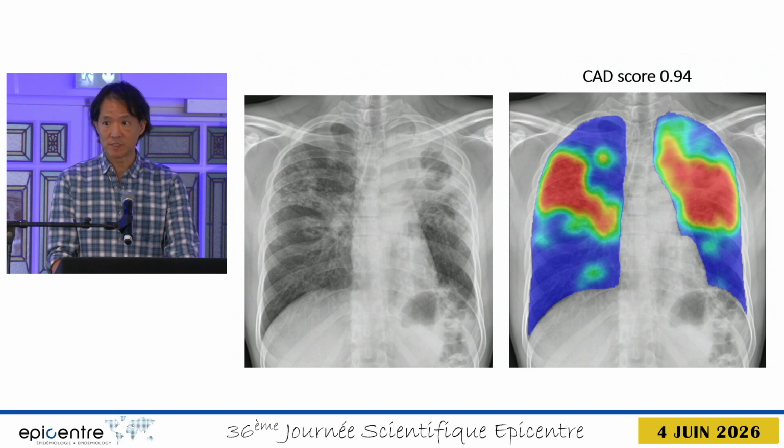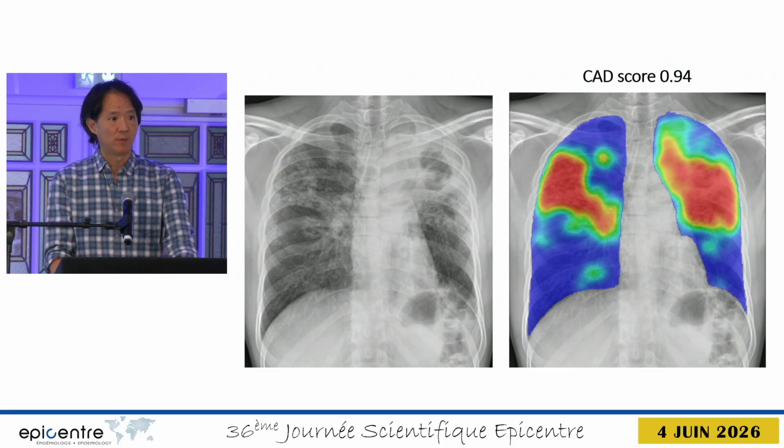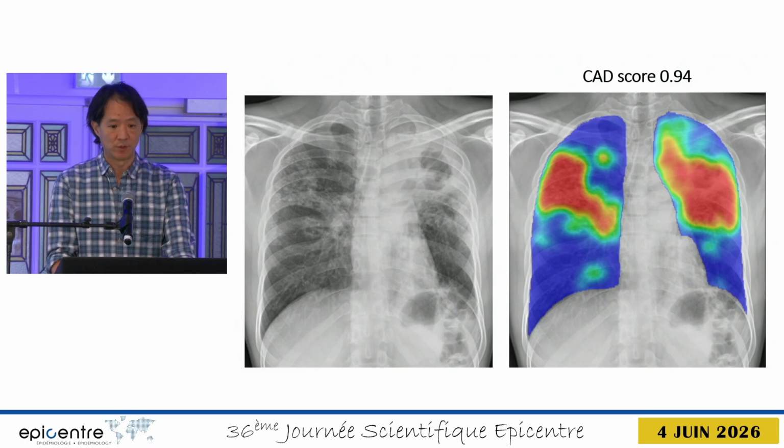To interpret this CAD score, it's necessary to select a threshold, for example, 0.5, above which patients will be referred for confirmatory testing. So in this case, with a very high CAD score, sputum was collected from the patient, they were referred for confirmatory testing, and TB was confirmed.